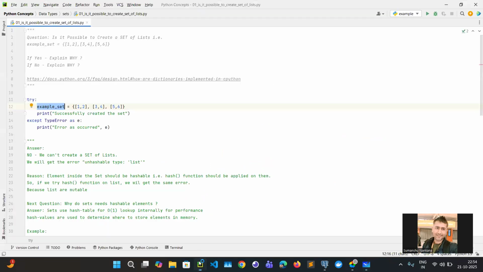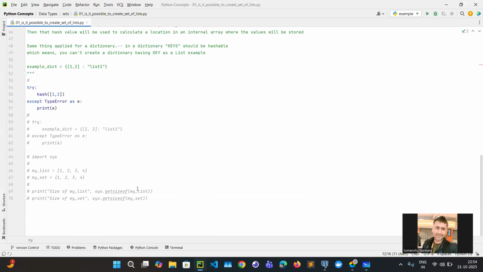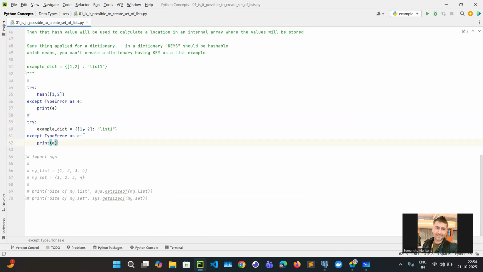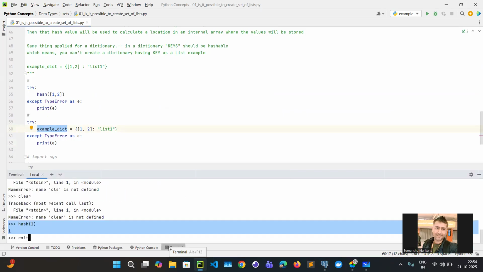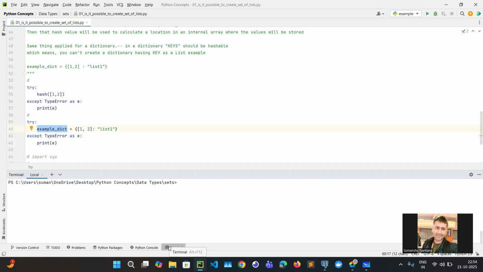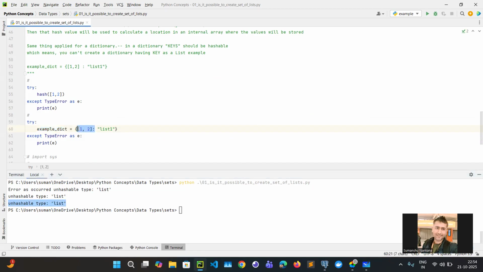So let's find that. Let's try for the dictionary as well, whether we will get an error. I am trying to create a dictionary where the key is a list. All right, let me try that. You could see from the dictionary as well, I am getting the same error, because on the dictionary we generally do the O(1) lookup.